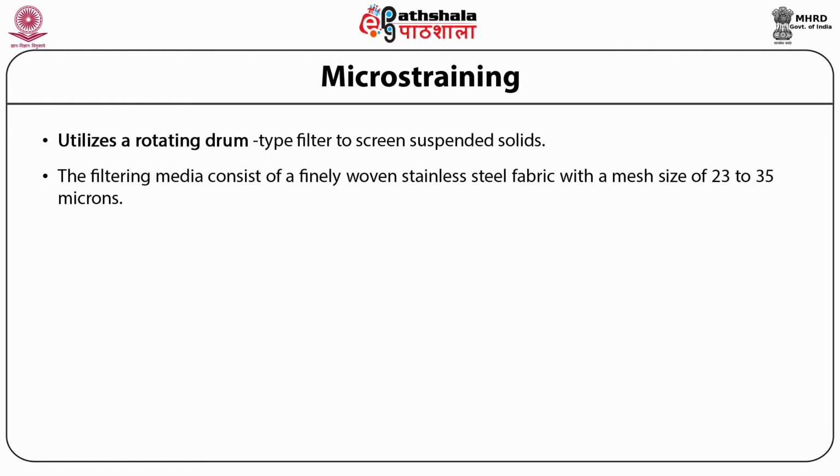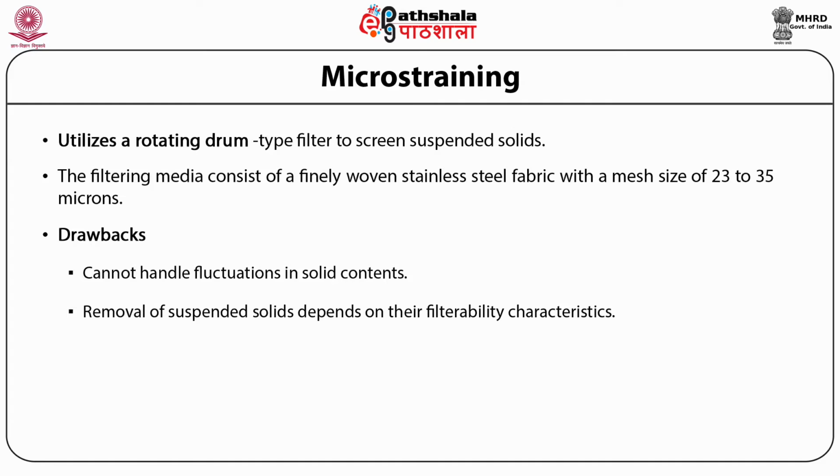Microstrainers can handle high flow rates of effluent but cannot handle fluctuations in solid content and shock loads. Furthermore, the removal of suspended solids depends on their filtrability characteristics. Colloidal suspensions usually pass through the unit unhindered.